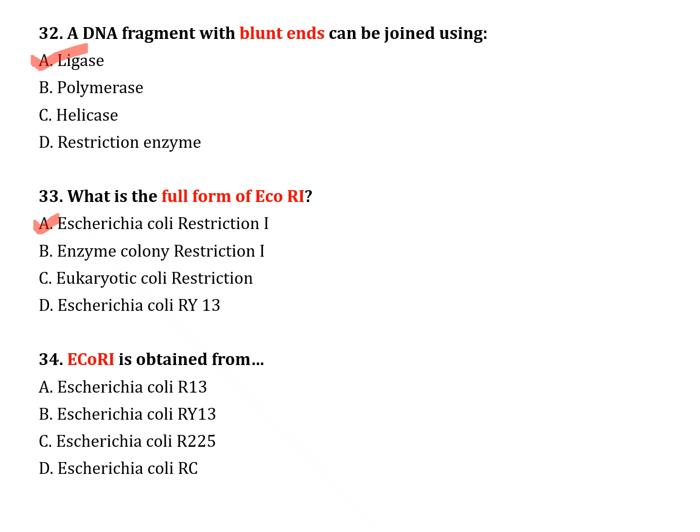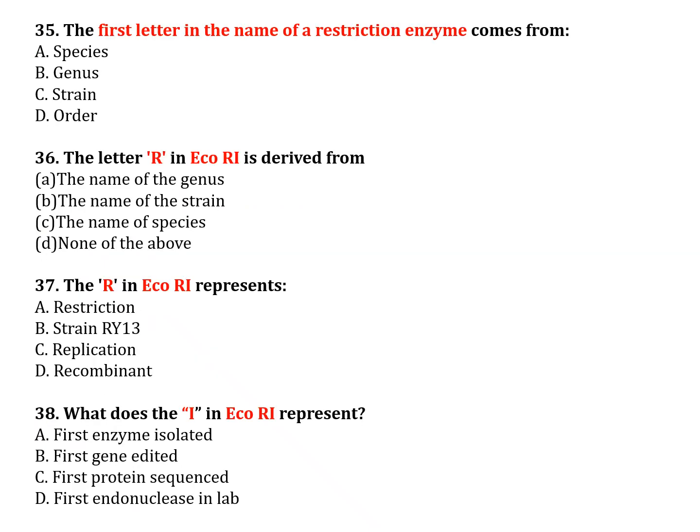The next question, number 34. EcoR1 is obtained from: option A, Escherichia coli R13; option B, Escherichia coli RY13; option C, Escherichia coli R225; option D, Escherichia coli RC. The correct answer is option B, Escherichia coli RY13. The next question, number 35. The first letter in the name of a restriction enzyme comes from: option A, species; option B, genus; option C, strain; option D, order. The correct answer is option B, genus.